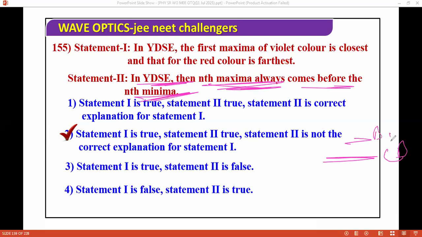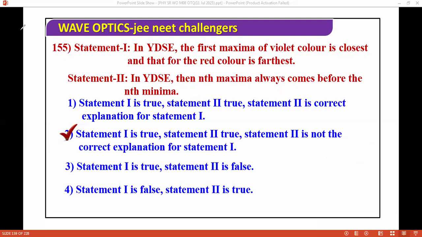Then this is the first minimum, and this is the second maximum. Can you say this is the second maximum? Yes or no? This is second, because the first maximum you already got here. So this is the second maximum, and then it will come, this one dark, D1. Basically, the maximum is coming before the dark. In that sense, that's what the question is saying. So that's why both are correct.